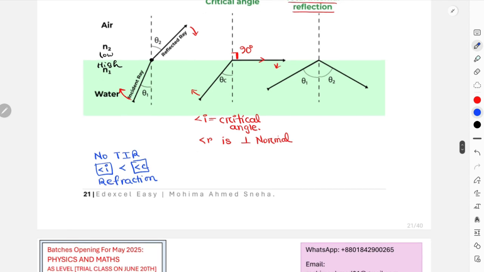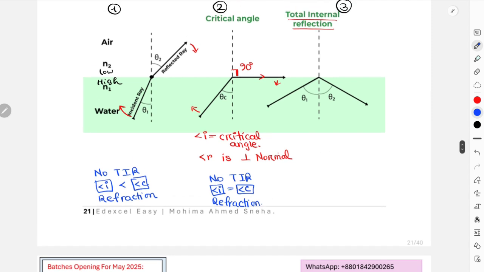In the second scenario, still no total internal reflection, and that is because the angle of incidence is now equal to the critical angle. Now they are equal to each other, and again over here we are getting refraction only. After this, the last part, this is your total internal reflection.